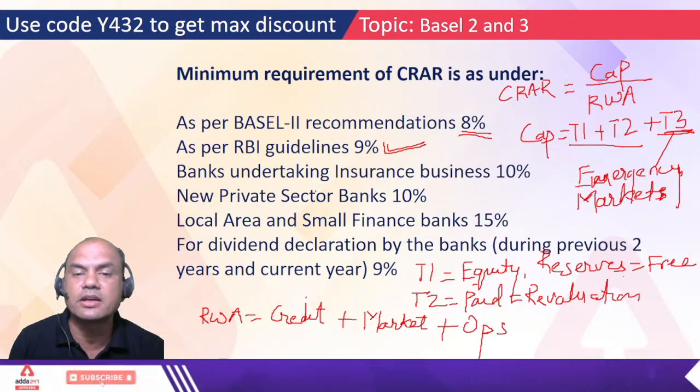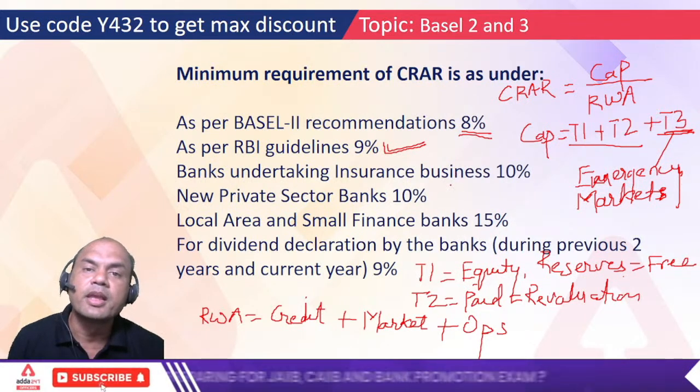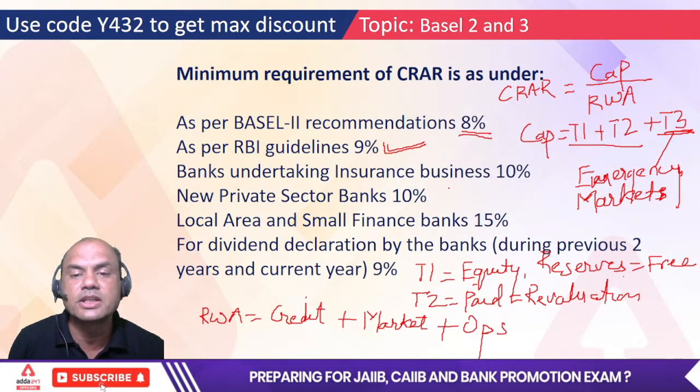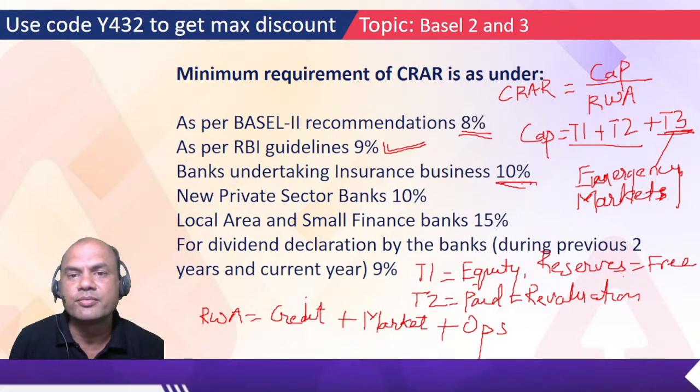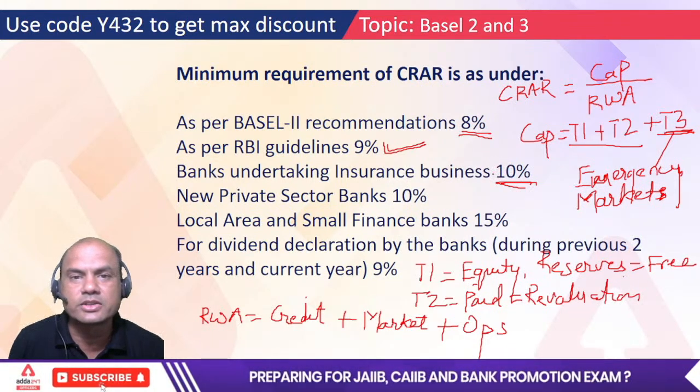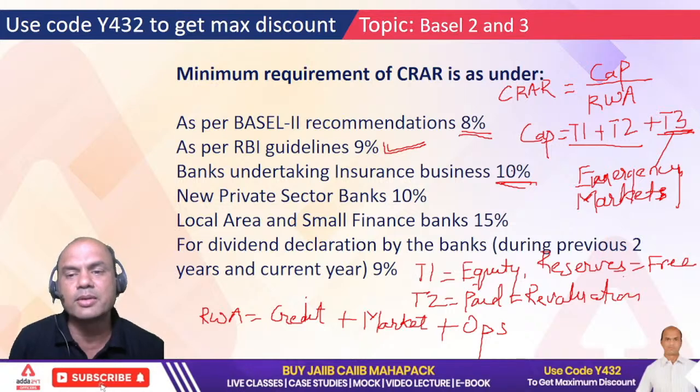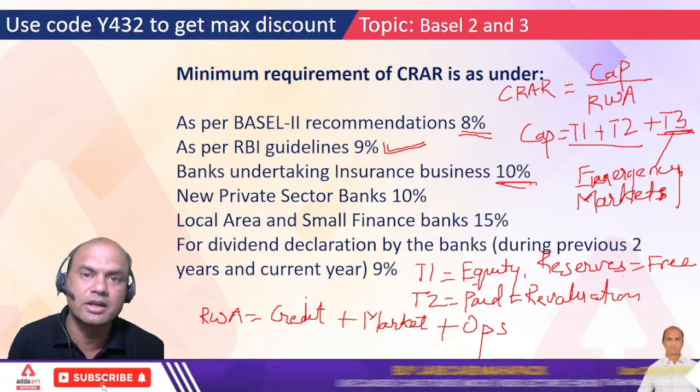Then banks undertaking insurance business, what does that mean? If your bank is doing an insurance business, then the minimum CRAR requirement is 10%. Now tell me one thing, common sense in India. Is there any bank which is not doing insurance business today? There is no bank, because third party income is a must nowadays.